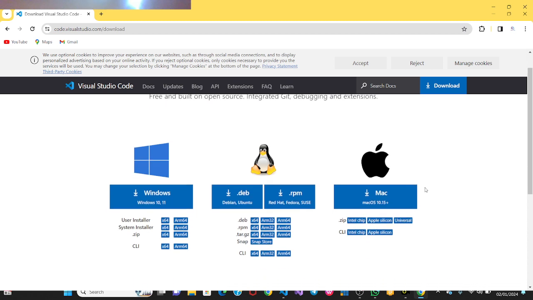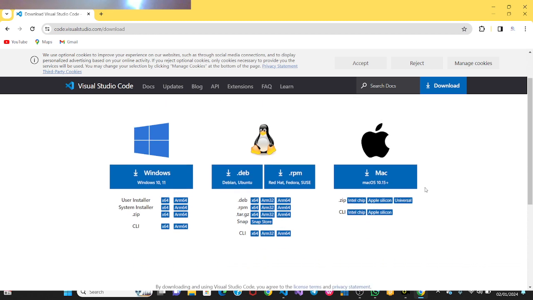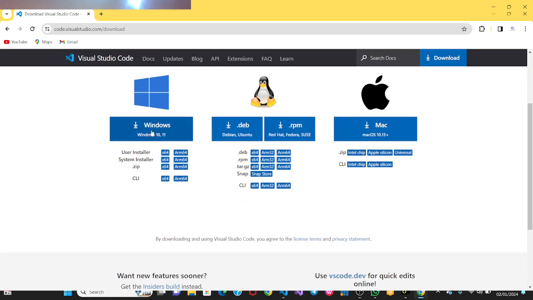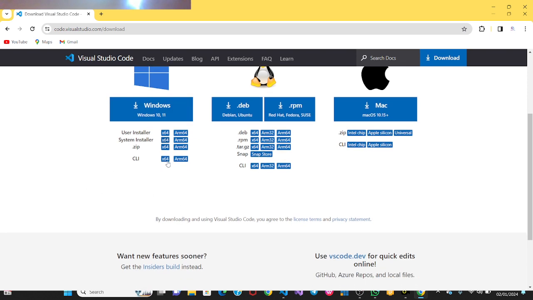Okay. With this, you can say, I might reject this. So I say, this is Windows. That's Windows 10, Windows 11. That's user installer, system installer. So I say, I want to download the one for Windows. Since it's for Windows, I can just download it. Once it's been downloaded, it shows that you have to download it because I'm making use of Windows. I use a Windows system. So once you click on it, you download your Visual Studio Code.